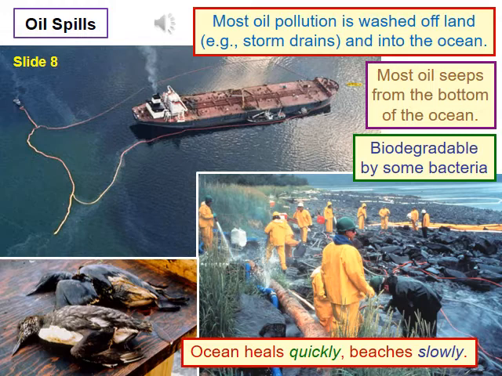Our best cleaning tools, things like scalding hot water from high-pressure hoses and harsh chemical cleaners, are very effective at cleaning the sediments, but they also kill the surviving algae and animals, essentially sterilizing the beach. In some cases, beaches that were not cleaned by humans have recovered faster than beaches that were cleaned. So, it is very important to keep oil spills from reaching the shoreline. Doing so can save a vast amount of time and money on cleanup efforts and reduce the time for the environment to heal.